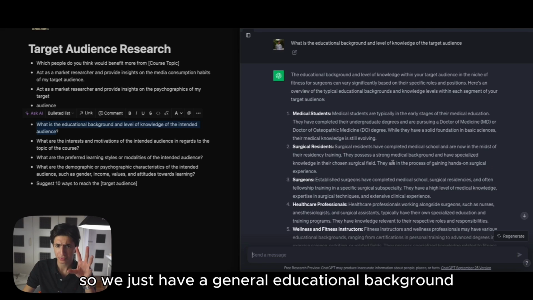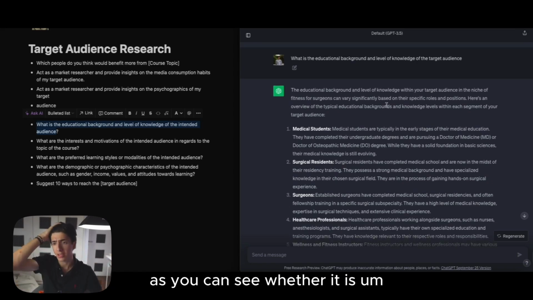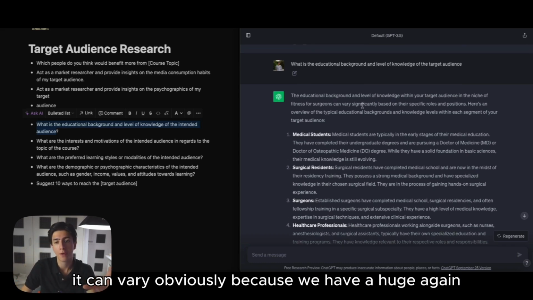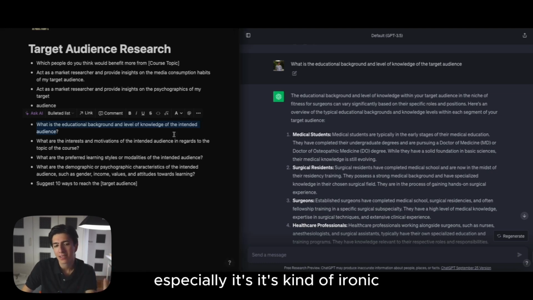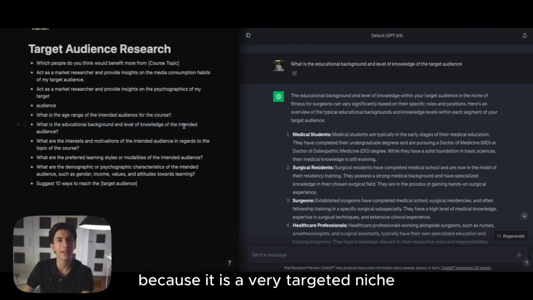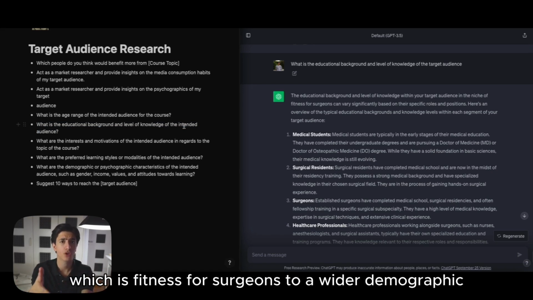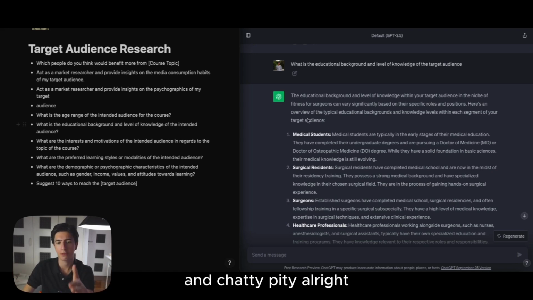So we just have a general educational background. It can vary, obviously, because we have a huge demographic of people here. It's kind of ironic because it is a very targeted niche, but we've managed to tailor this targeted niche, which is fitness for surgeons, to a wider demographic. And this is just one of the great things that we can do with artificial intelligence and ChatGPT.